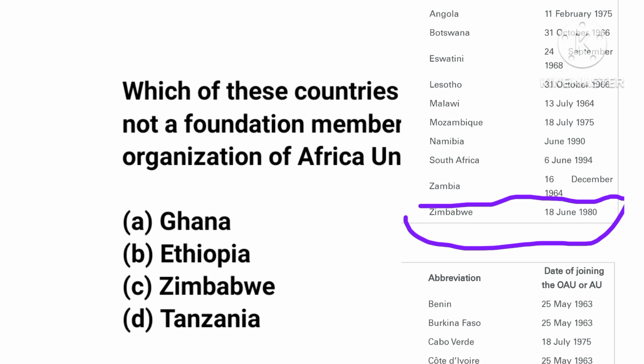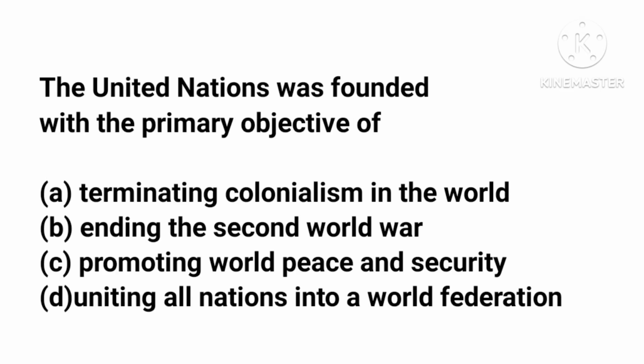Question 23. The United Nations was founded with the primary objective of A, terminating colonialism in the world, B, ending the Second World War, C, promoting world peace and security, D, uniting all nations into a world federation. So, which of these options is the main reason why the United Nations was established?